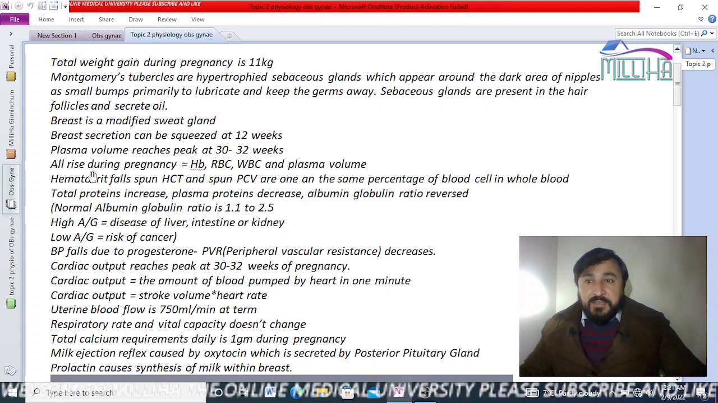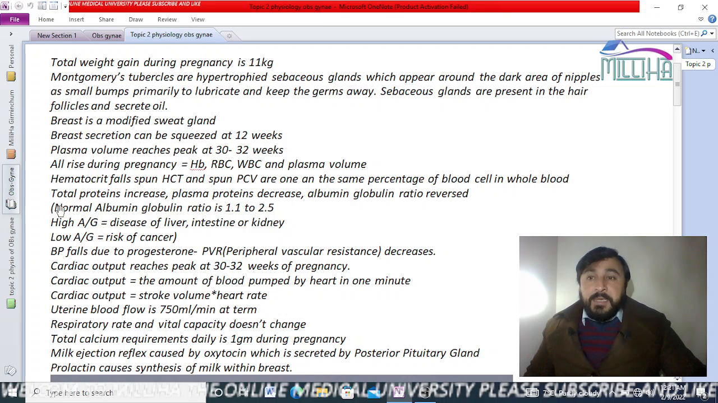Plasma volume reaches peak at 30 to 32 weeks. In 30 to 32 weeks, the plasma volume in the blood increases to its maximum. At that time, there is a chance of heart failure in the patients of heart disease. Okay, all rise during pregnancy: hemoglobin, red blood cells, white blood cells, and plasma volume, everything rises in pregnancy.